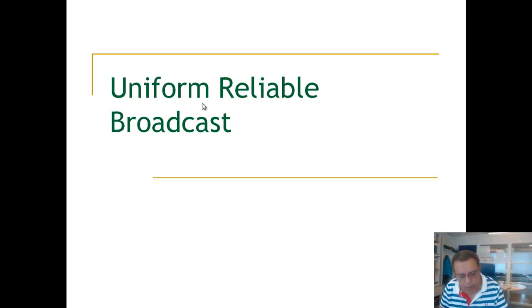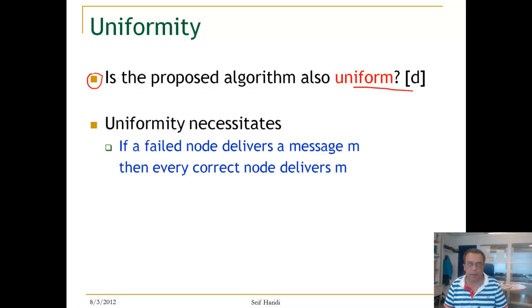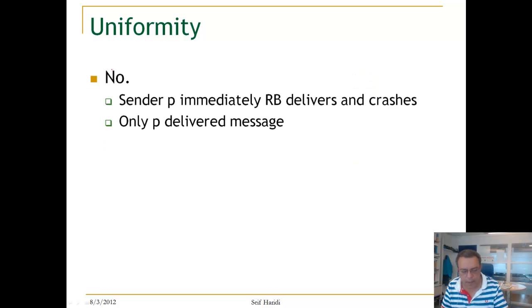Let us look now to uniform broadcast. So a question that we can raise is: is the proposed algorithm uniform or not? Remember that uniformity necessitates the following: if a failed node delivers the message M, then every correct node will deliver the message M. So this is the property of uniformity. So what is the answer to this question? The answer is definitely no.